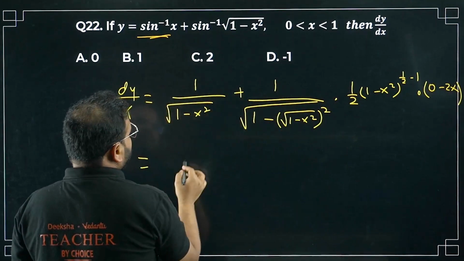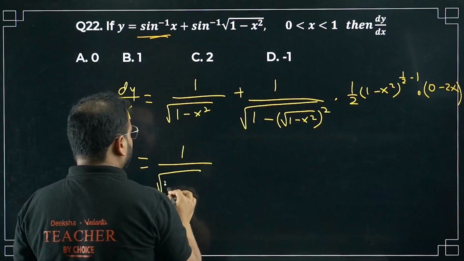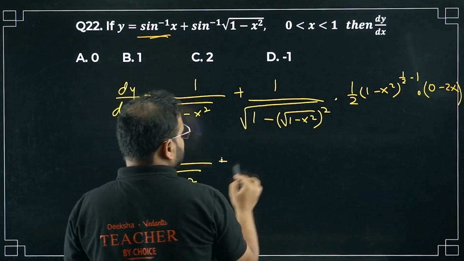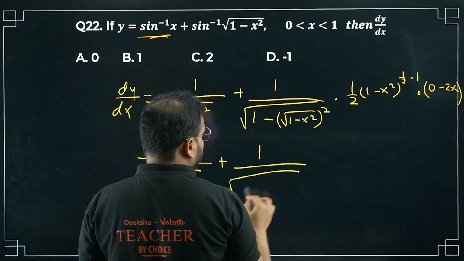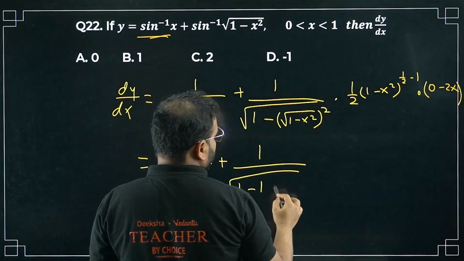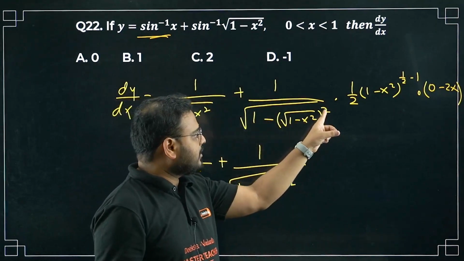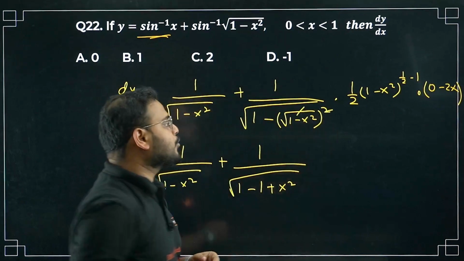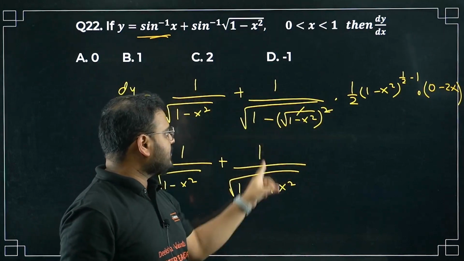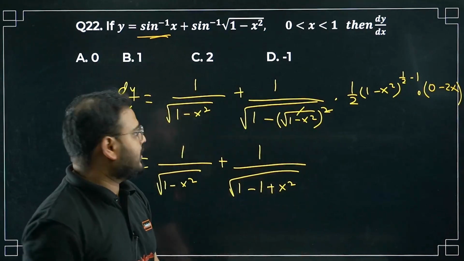Now what are we getting? Please check. This will remain as it is. 1 minus x square over here. Now plus sign is there. Divided by, have a look. I'm getting here 1 minus 1 plus x square. Correct, now? Have a look. If I take this out, square and this will cancel each other's effect, square and root. I get here minus 1 will become minus 1, minus of minus x will become plus x square, okay.